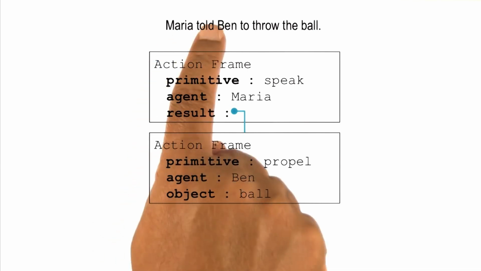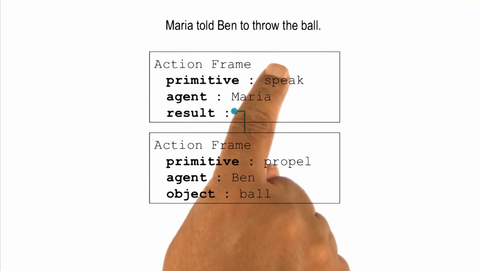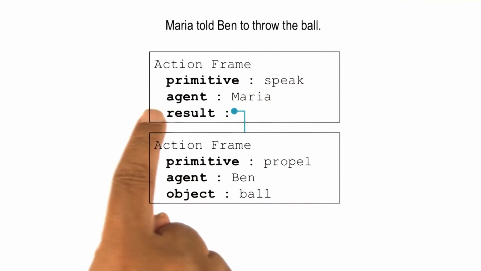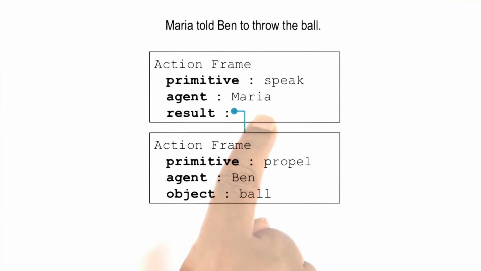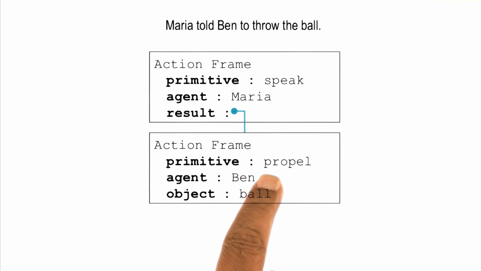So Ashok enjoyed, that might be the frame here. The primitive action is feel, the agent is Ashok. Ashok ate a frog, that's the primitive action of ingest, agent is Ashok, and the object that got eaten was frog. And the result of that is this frame where Ashok had a feeling of enjoyment.